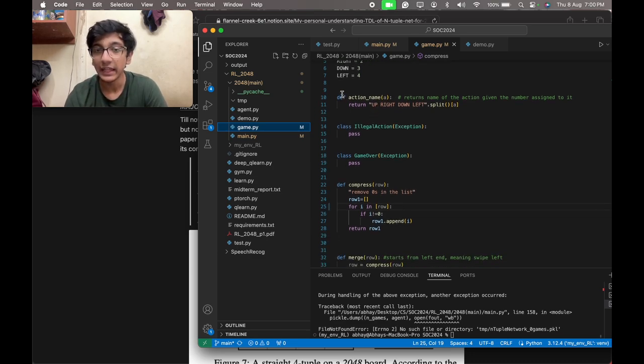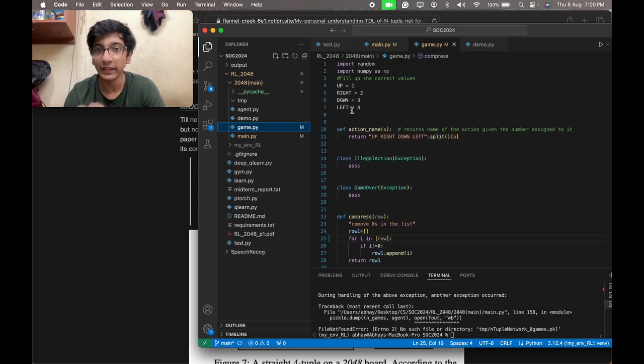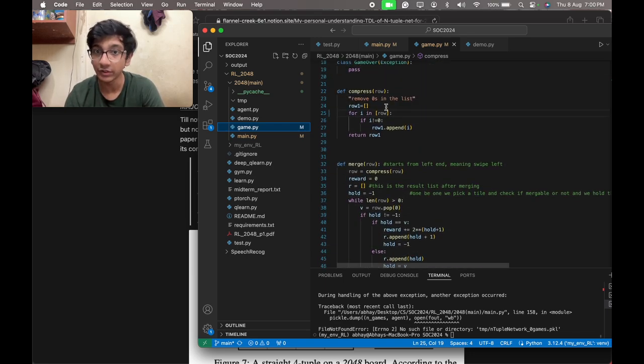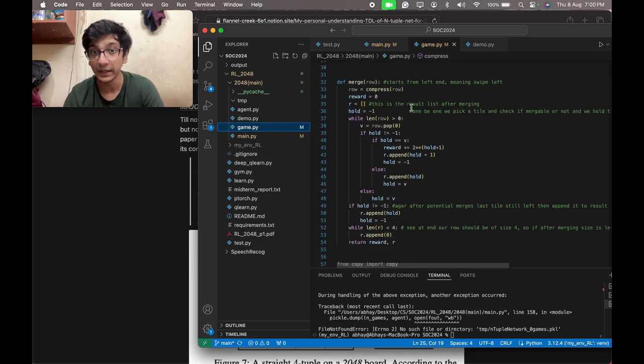So here is the up, down, right, left. We assign each action with a number. Here is the compress, which removes 0, and this is the main merge.